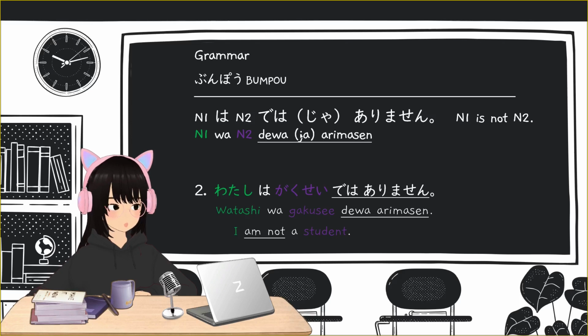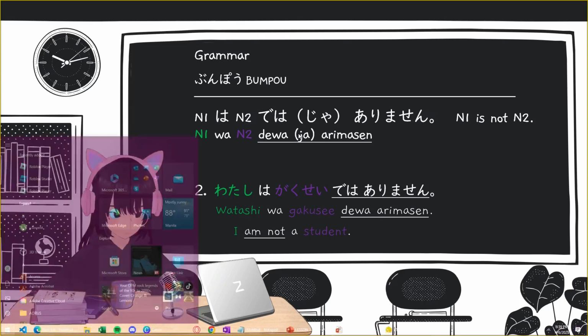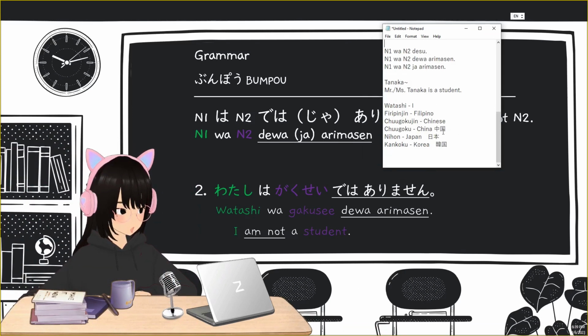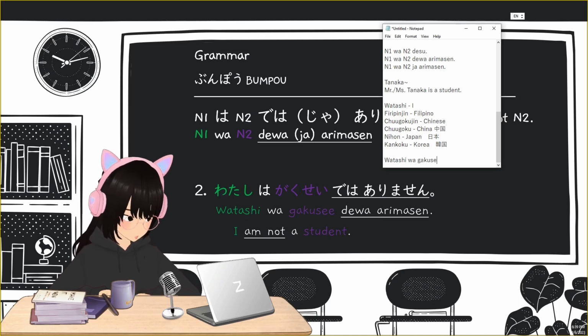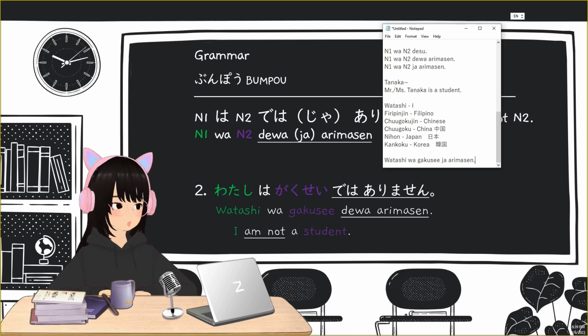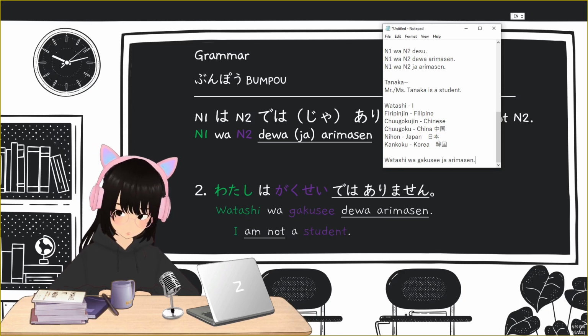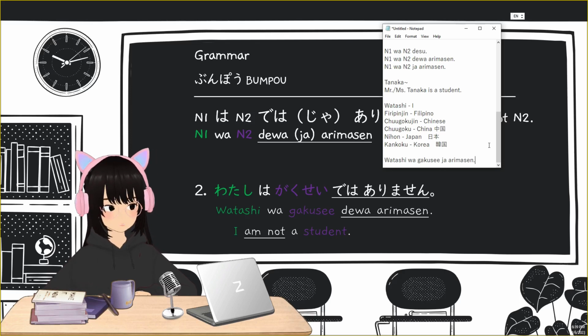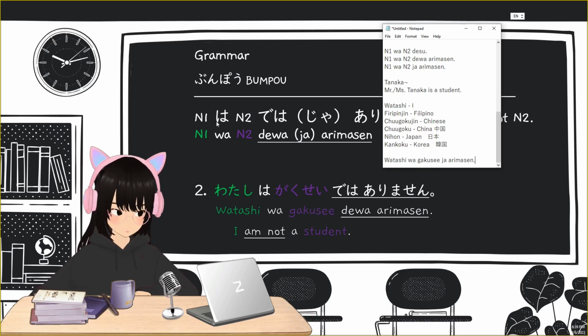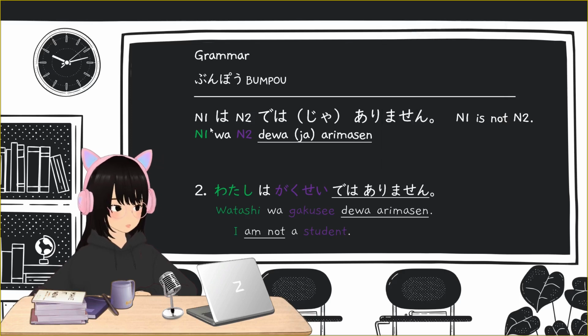Here you can also say watashi wa gakusei ja arimasen. It also means I am not a student, but in a more casual, less formal way. Watashi wa gakusei ja arimasen. So again, that's the sentence structure for a present negative sentence.